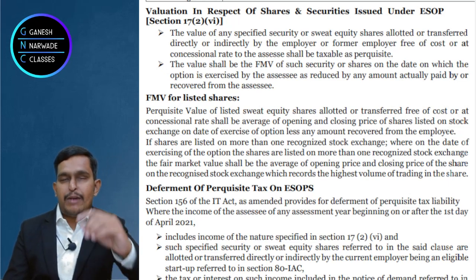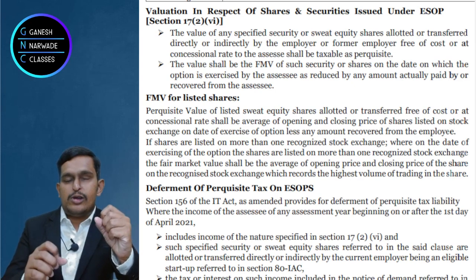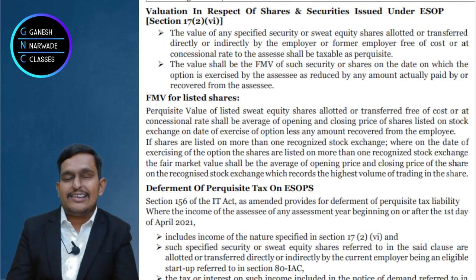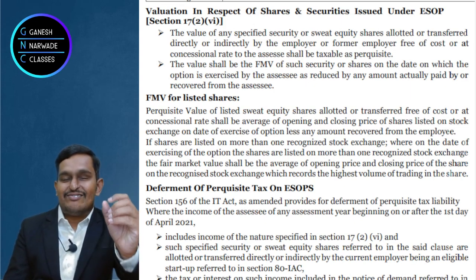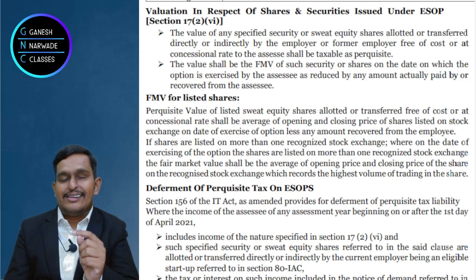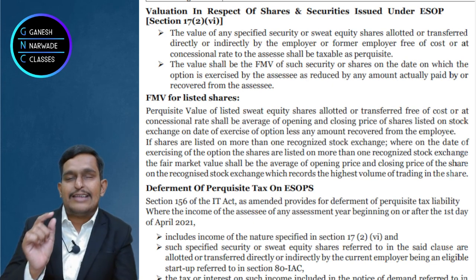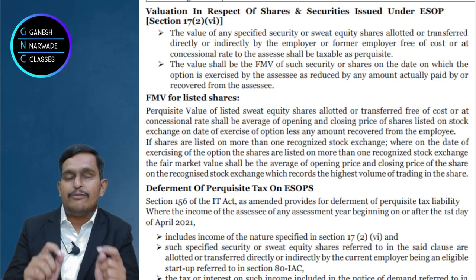Now, if suppose market price is 200 rupees and the shares are given to employees, suppose for 30 rupees, then the income tax department smells there is some benefit and will tax. So, the 200 rupees market value minus this 30 rupees paid by the employee, that is 170 rupees, will be a taxable perquisite under the head income from salary.